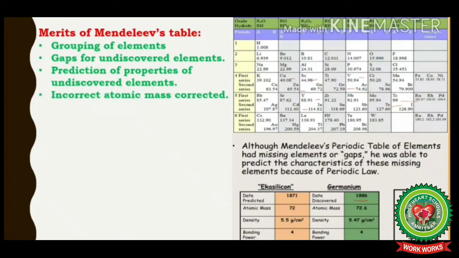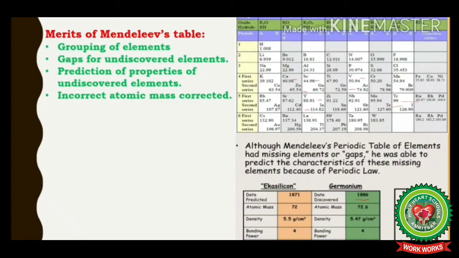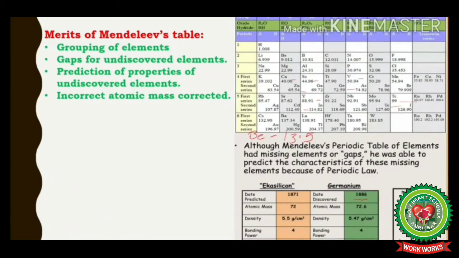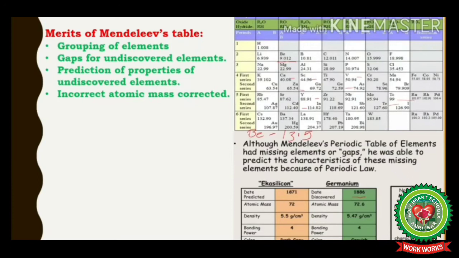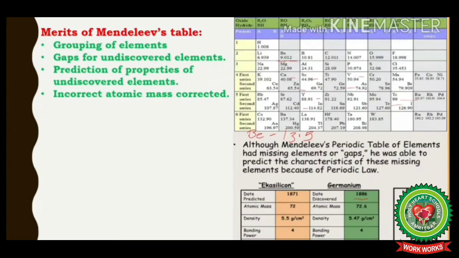Third merit was that he corrected incorrect atomic masses for elements like gold, platinum and beryllium. Earlier, the atomic mass of beryllium was thought to be 13.5, but Mendeleev found out that the atomic mass of beryllium is not 13.5, rather it is approximately equal to 9.